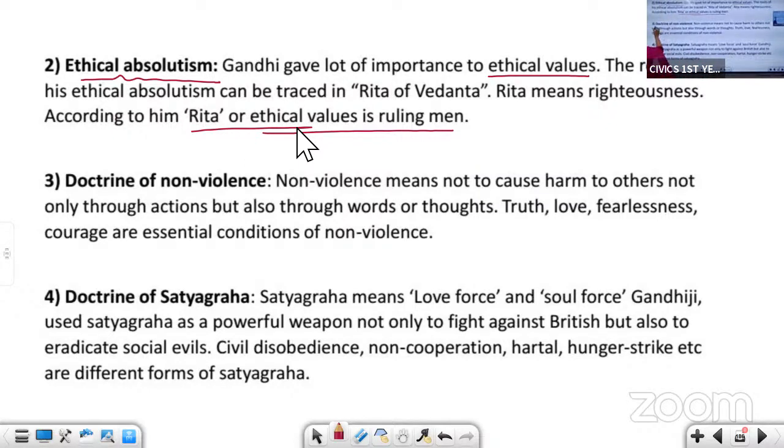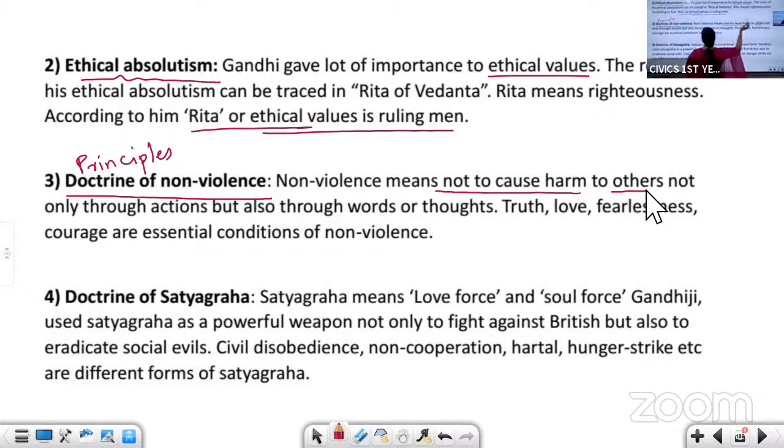Next is the doctrine of non-violence. Doctrine means principle. Principles of non-violence. So what do you mean by non-violence? Not harming others. Non-violence means not harming others. But Gandhiji said non-violence means not causing harm to others, not only through your actions, but also through your words or thoughts.